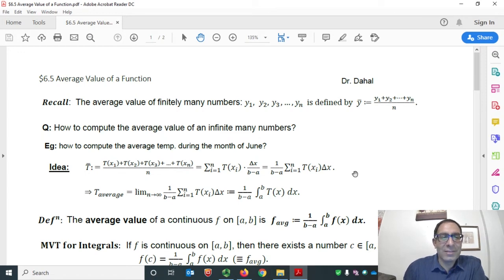In today's class, I'm going to cover average value of a function. So let me start the class right away.